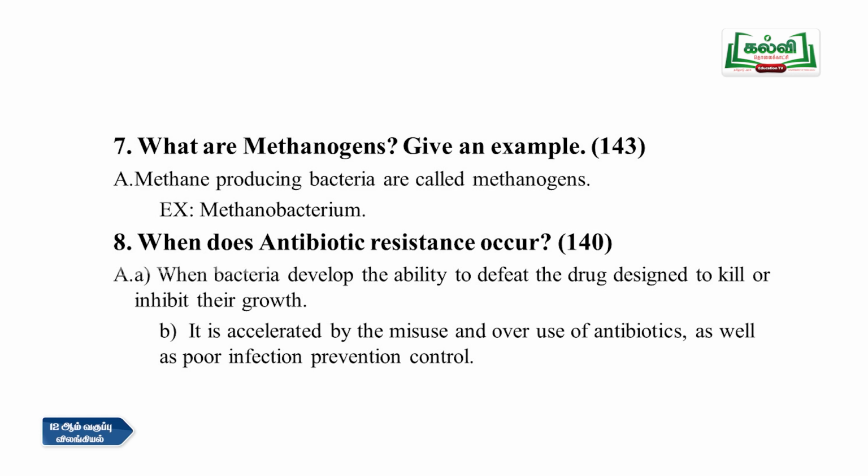It is on page number 140. The answer you have to write is: when bacteria develop the ability to defeat the drug designed to kill or inhibit their growth, and it is accelerated by the misuse and overuse of antibiotics as well as poor infection prevention control. So when the drug formed is not able to defeat the bacteria, the bacteria will grow and be resistant to that drug because it has plasmids inside.